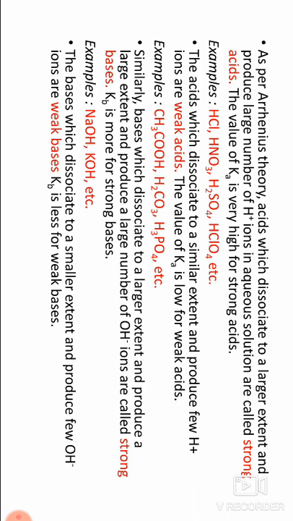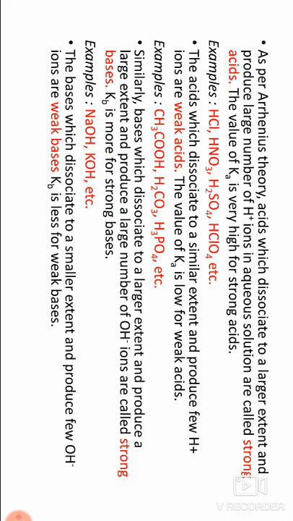The bases which dissociate to a smaller extent and produce few OH minus ions are weak bases. Kb is less for weak bases. Weak bases ionize or dissociate to a smaller extent and produce fewer ions. That is why they are called weak bases.